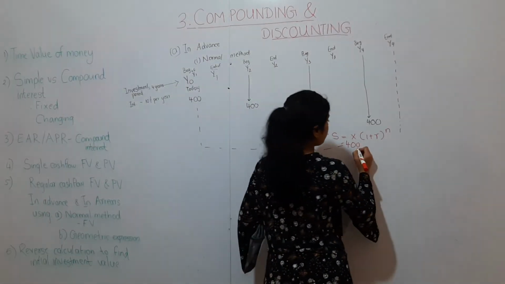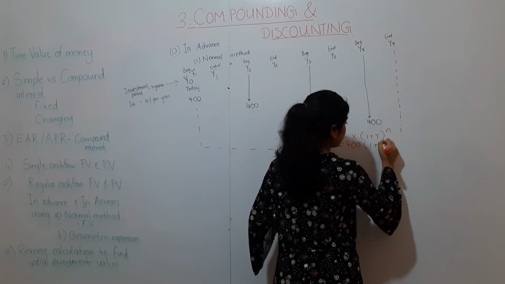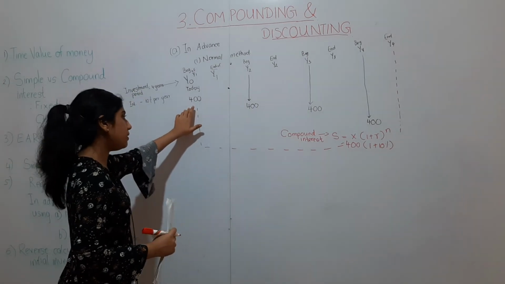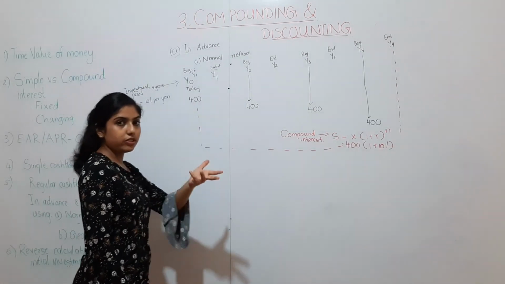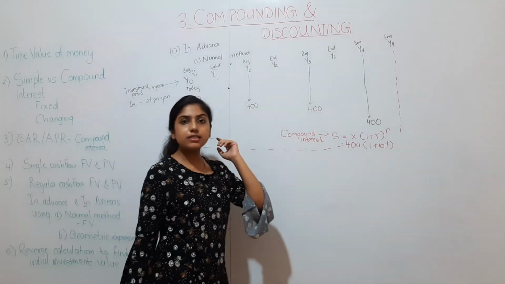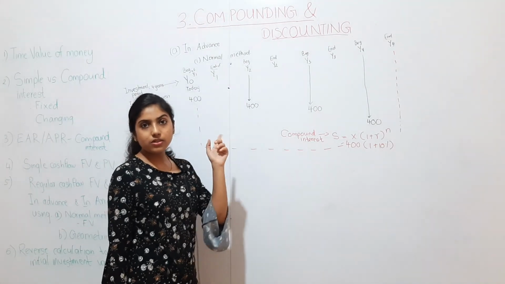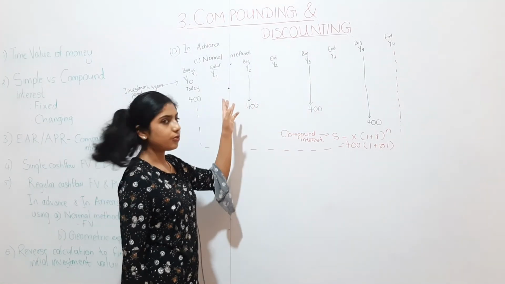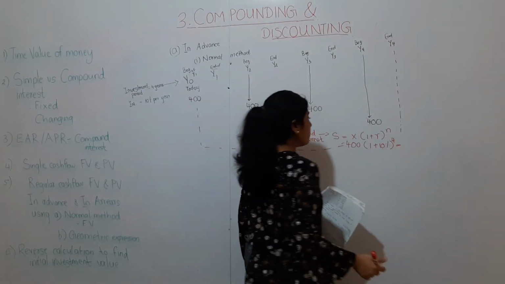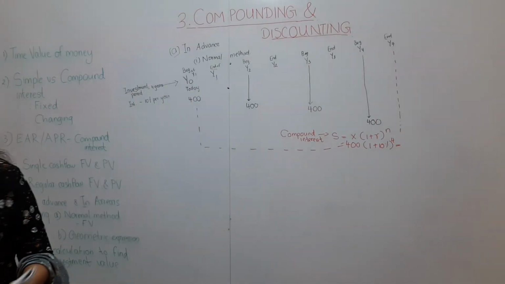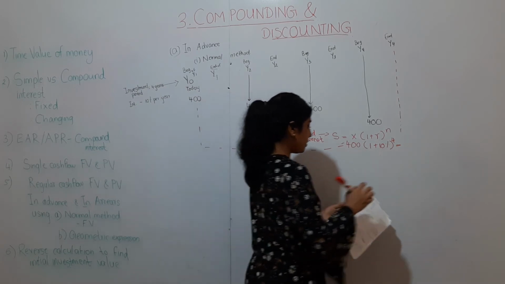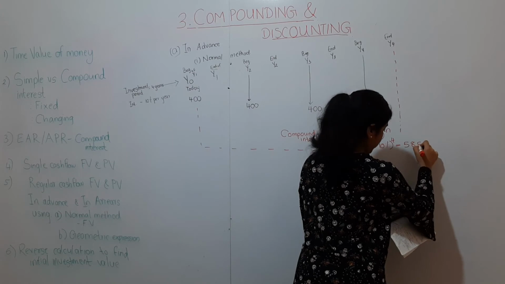Alright, so it will be 400 is the amount, 1 plus 10% per annum. How many years 400 will be in the pension fund? How many years it will be in your pension fund? Because at the end of year 4 only you can take your pension. So from year 1 itself you are starting to invest. So how many years it is there in the fund? 4 years. So you write 4 years. Then what will be your answer? 1.1 to the power 4 multiplied by 400, 585.6.